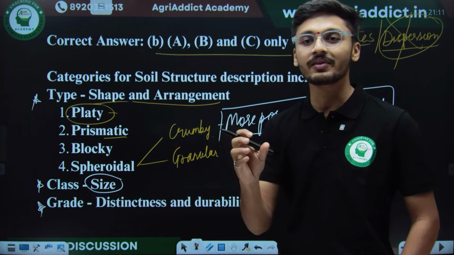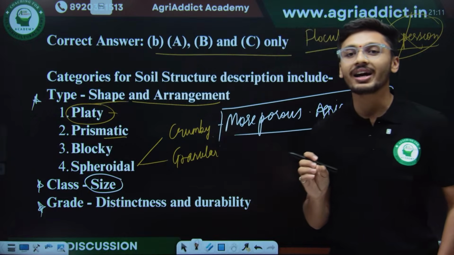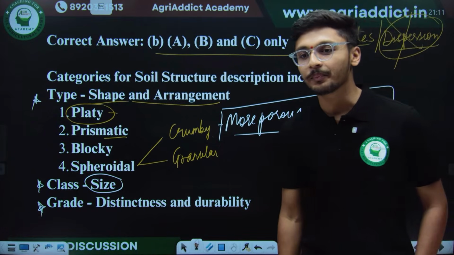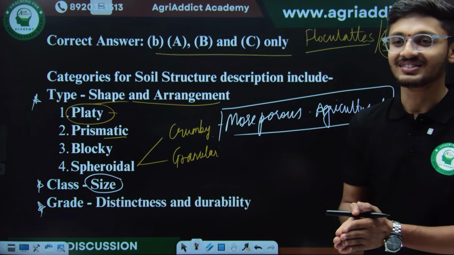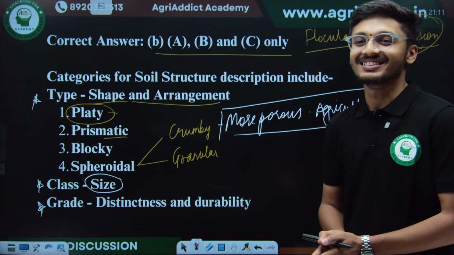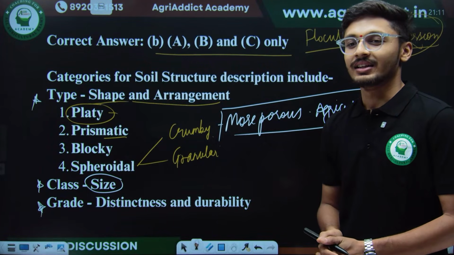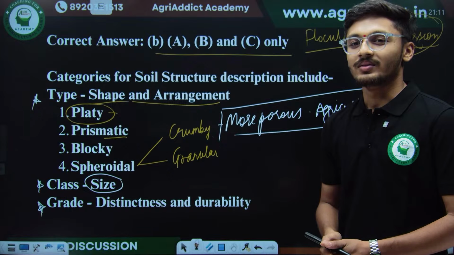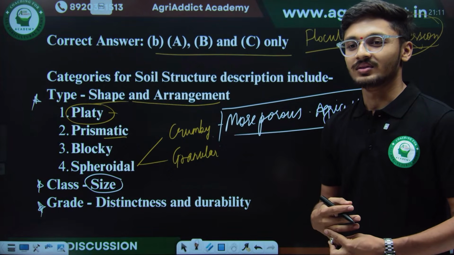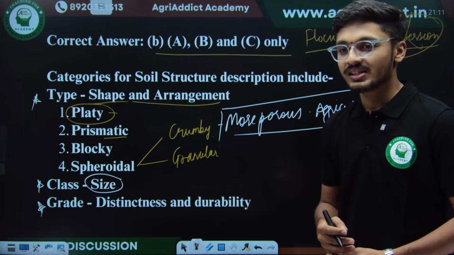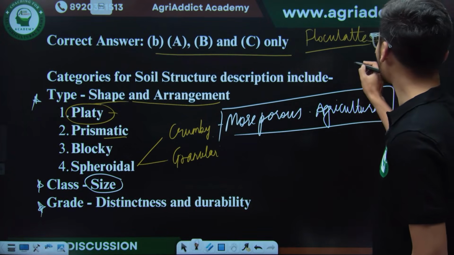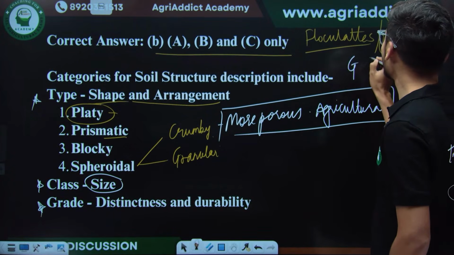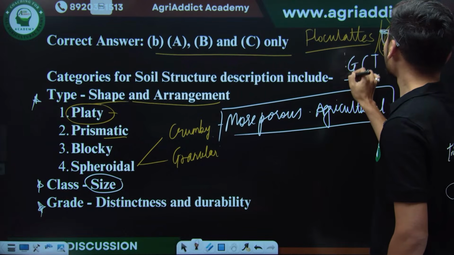What will be the correct sequence of type, class and grade when we are analyzing some soil structure? Can anyone tell me? GCT. Very good, very good, very good. We will follow the sequence as grade, class and type.